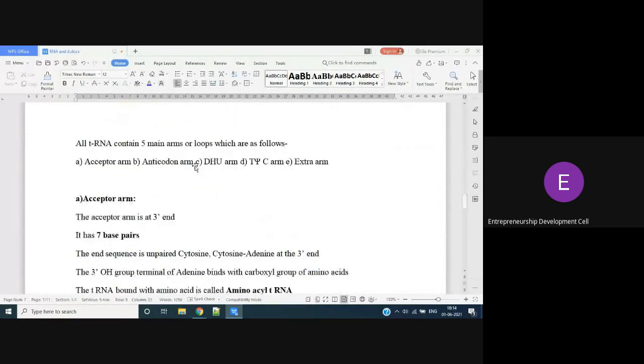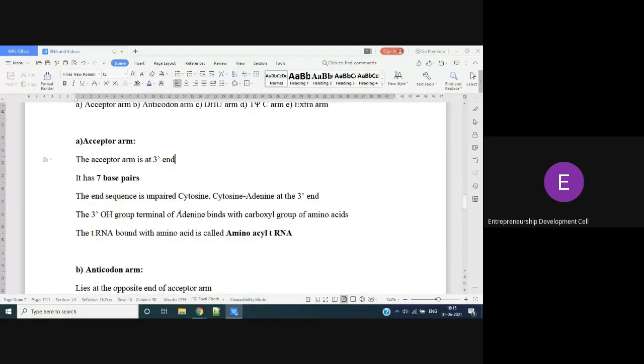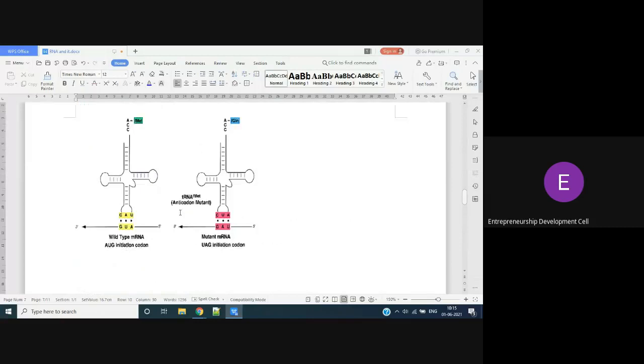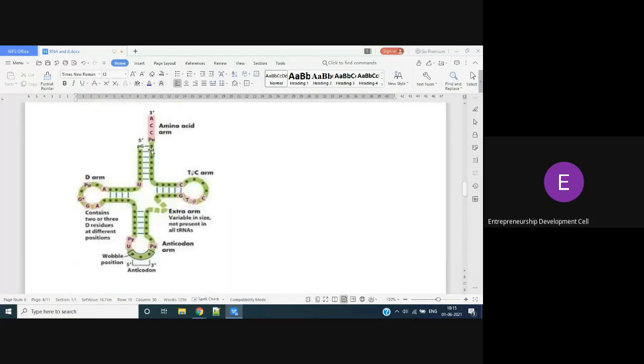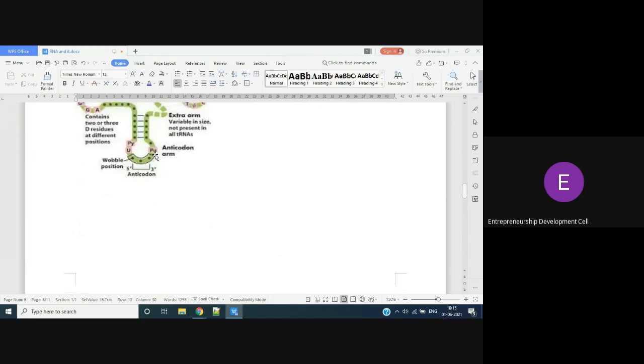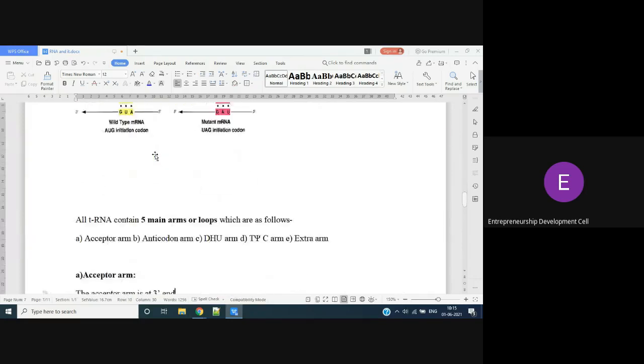So, there are 5 arms. We can also call them loops, as they are present in the form of loops. How many arms? 5. 4 normal, 1 extra. First one is the acceptor arm. It is at the 3' end. Acceptor arm means on the top. In the 3' end, the acceptor arm is present.